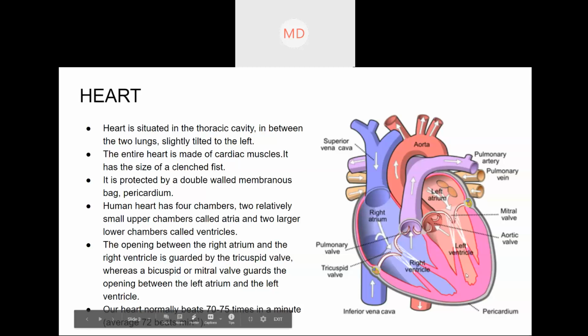For human beings, the heart is divided into four chambers, but it differs between individuals. For some other animals it will be two or three chambers, so it differs. For human beings it is four chambers: left atrium, left ventricle, right atrium, and right ventricle.